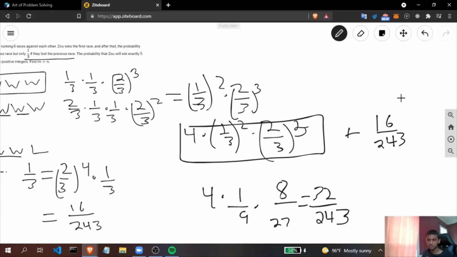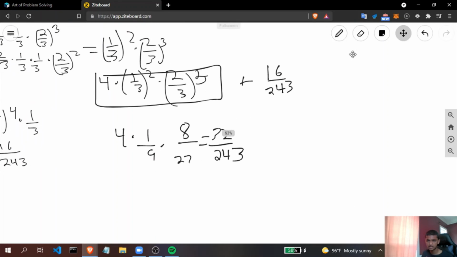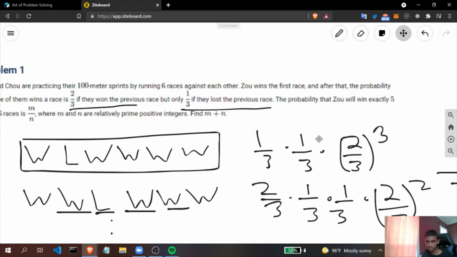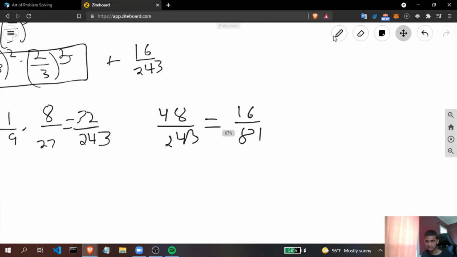When we add 32 over 243 and 16 over 243, we get a total of 48 over 243, which can be simplified to 16 over 81. Since we have to find our answer in the form m plus n, where m and n are the numerator and denominator, we can just add these two together. 16 plus 81 gives us 97, which is our final answer to problem number 1.